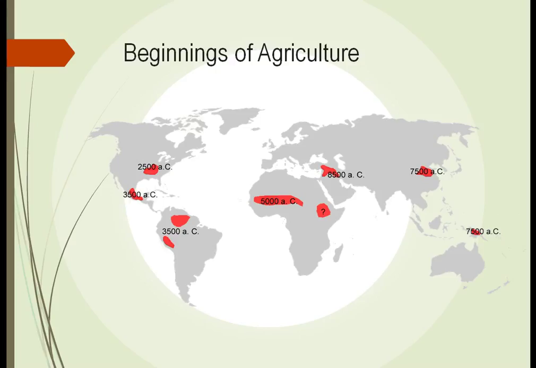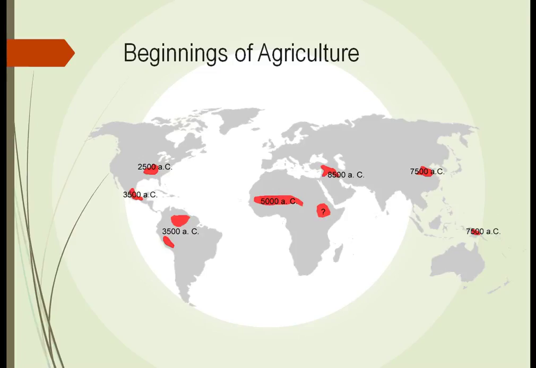It was probably by happenstance in these areas you see right here that people had a garbage pile perhaps, or they threw away some corn, some barley, some wheat, and notice that the next year they seem to grow back here.